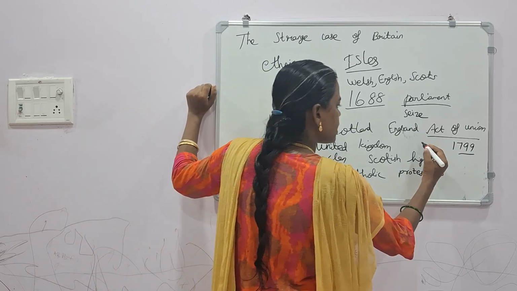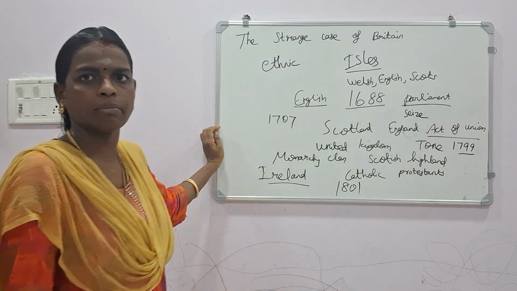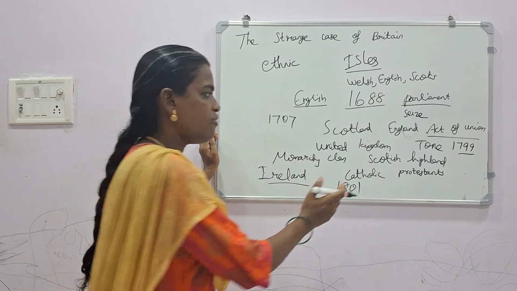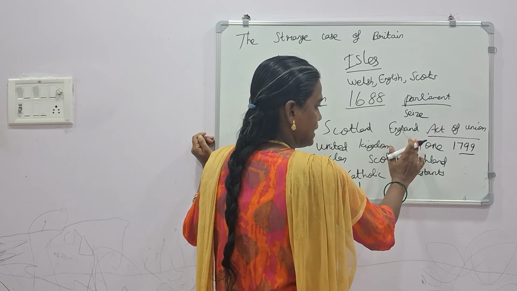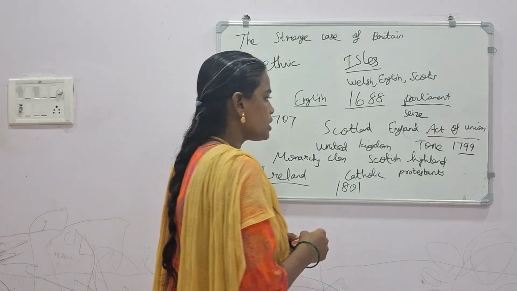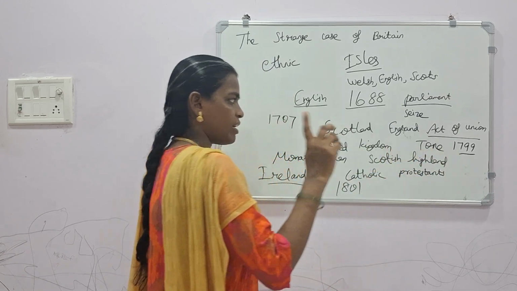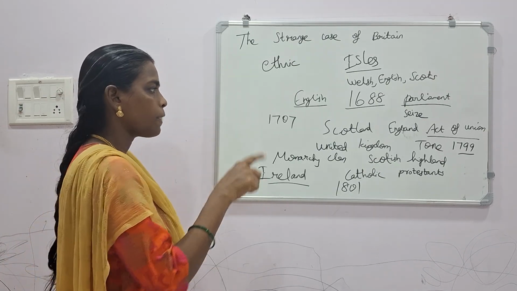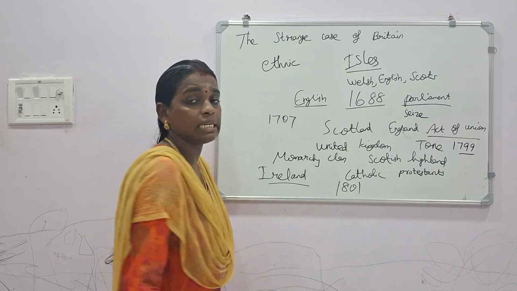Actually, this revolt was led by Wolfton. Wolfton was the second part of the name of a person who led a revolt in the year 1799. The first part of the name I will let you know at the end of the session or in the next class. So, he led a revolt in the year 1799, and finally this revolt was curbed, and by the way, Ireland also became part and parcel of the British Empire in 1801.